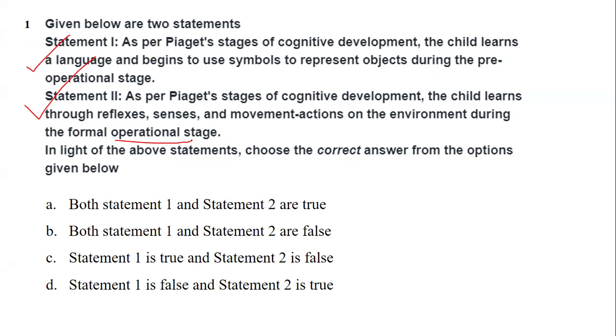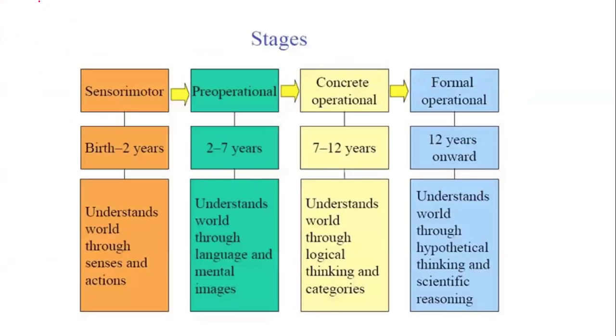Jean Piaget's theory of stages of development focuses not only on understanding how a child acquires knowledge, but also on the nature of intelligence. Hence Piaget's theory is divided into the following stages: the sensory motor stage, the pre-operational stage, the concrete operational stage, and the formal operational stage. Sensory motor starts from birth to 2 years, pre-operational is from 2 to 7, concrete operational from 7 to 12, and formal operational from 12 years onwards.